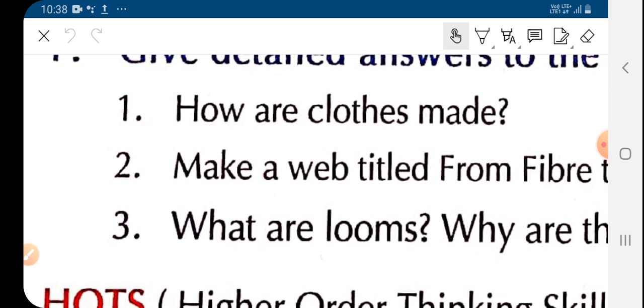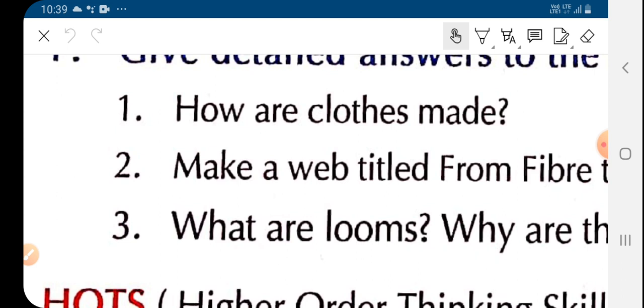This is the second step, and after weaving we get the final product, that is fabric. This fabric is nothing but a piece of cloth. This cloth is used to make clothes. So this is the whole process of making fiber into fabric.